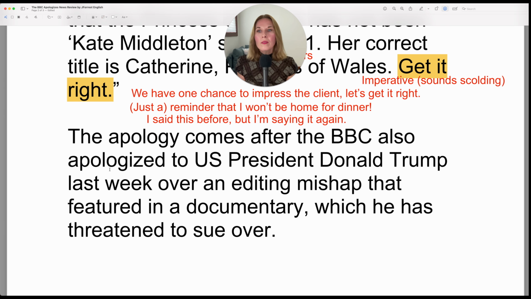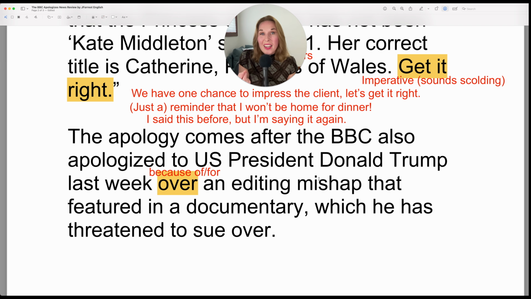Okay, let's keep going. The apology. So of course, this is the noun form. The apology comes after the BBC also apologized. The verb form. It's great to see the noun form and the verb form side by side. The apology comes after the BBC also apologized to U.S. President Donald Trump last week over an editing mishap that featured in a documentary. Okay, so over an editing mishap, you could replace the word "over" with "for" or "because of" an editing mishap. And here, mishap, this simply means accident or mistake.